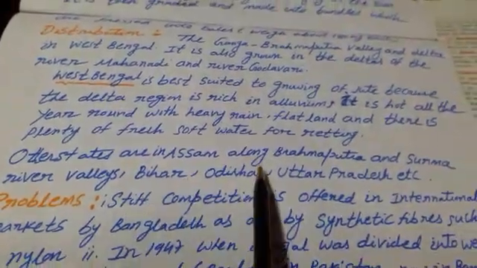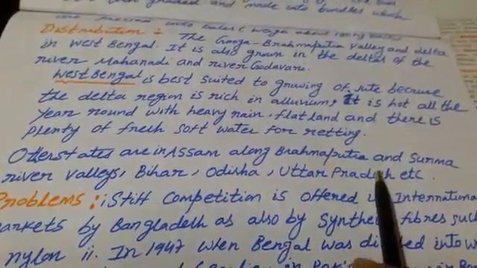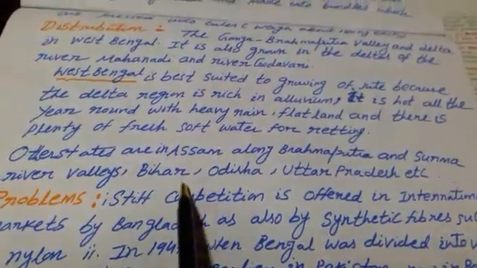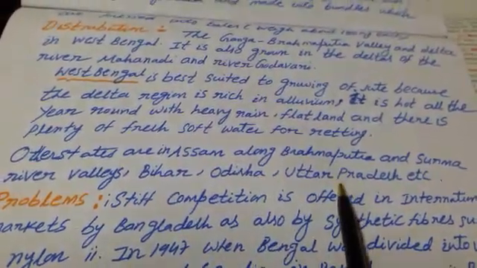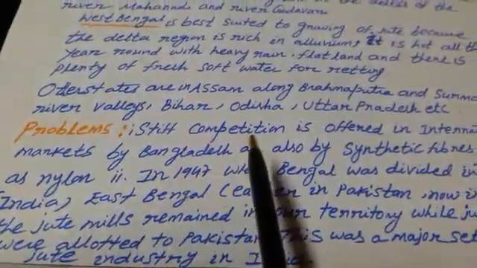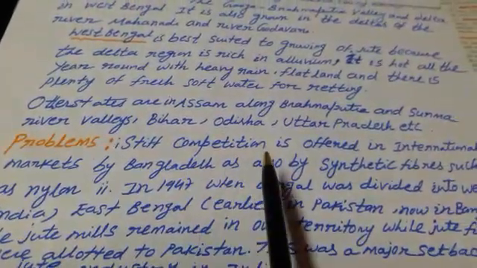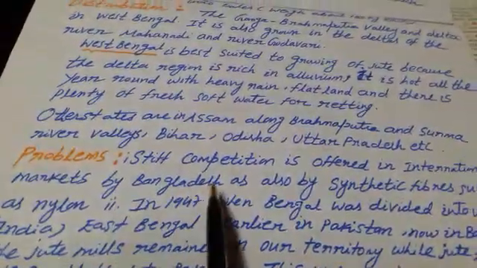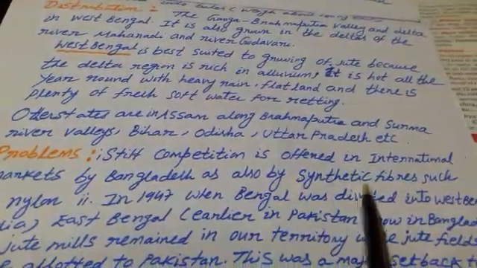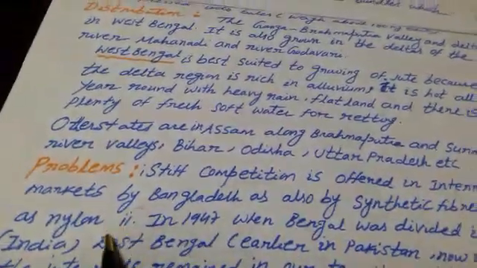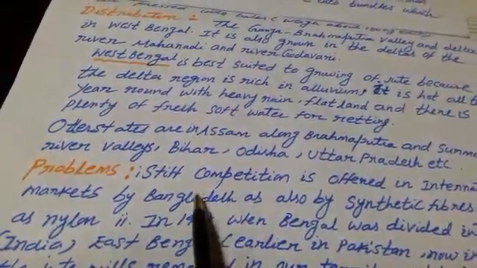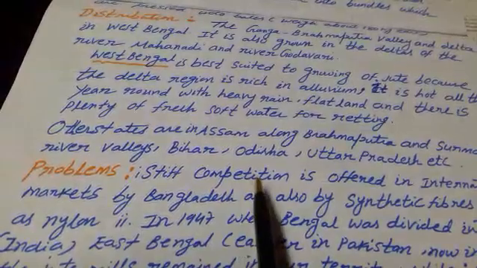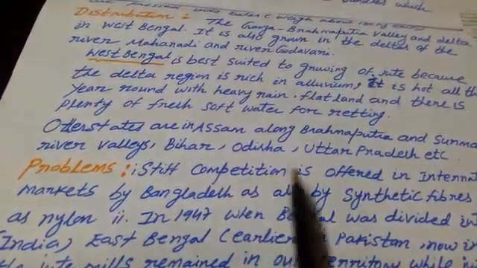Other states are Assam, along the Brahmaputra and Surma Valley, Bihar, Odisha, Uttar Pradesh, etc. Now we'll learn about the problems of jute cultivators. Steep competition is offered in international markets by Bangladesh as also by synthetic fibers such as nylon. What is the problem? The jute plant is facing steep competition from synthetic products.